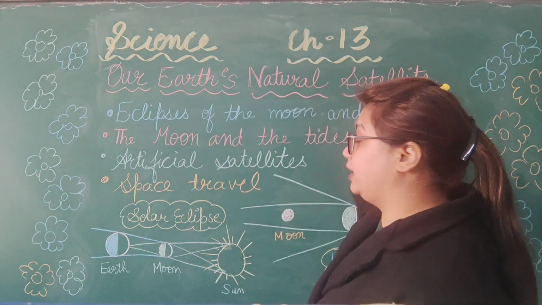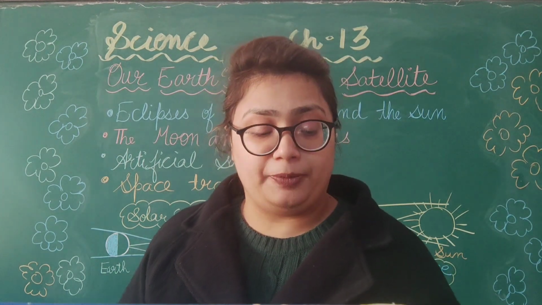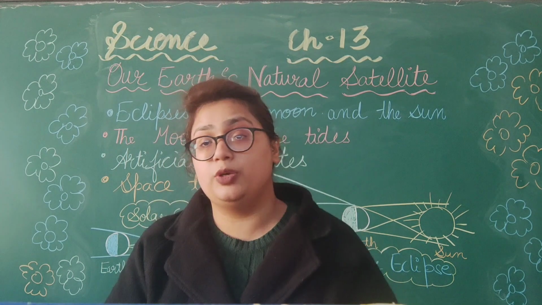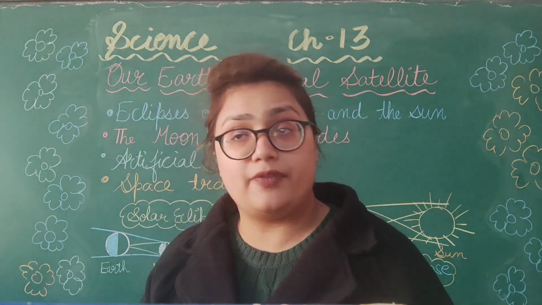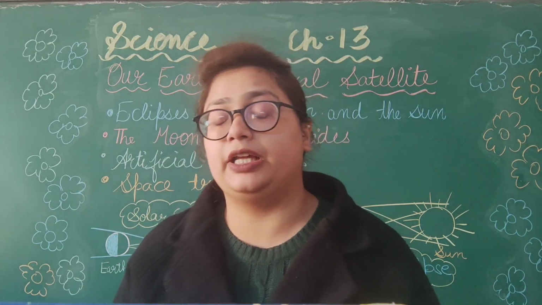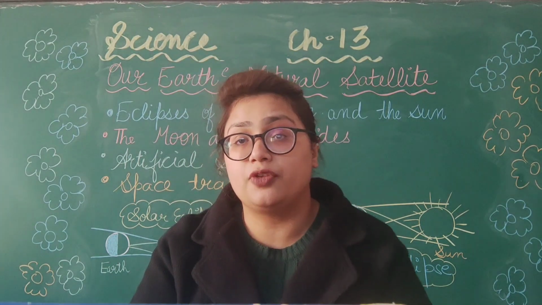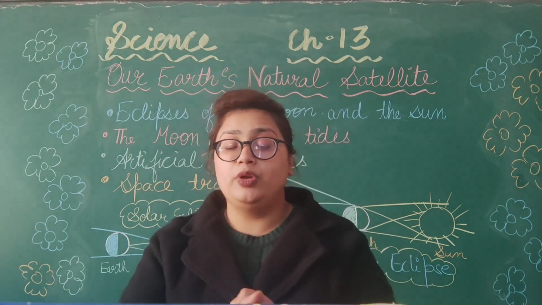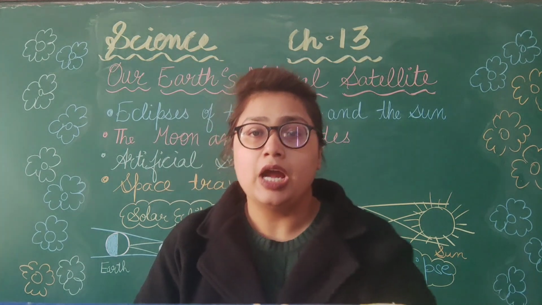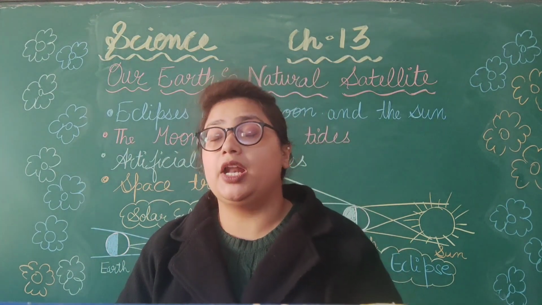Earth's natural satellite, that is Moon. So in the whole chapter, first we have studied about why moon shines. We all know that moon does not have any light of its own. It is just reflecting the light of the sun. Then we have studied about the surface of the moon, like moon is having a very uneven, rough surface with grey dust on it. It has craters on the surface.